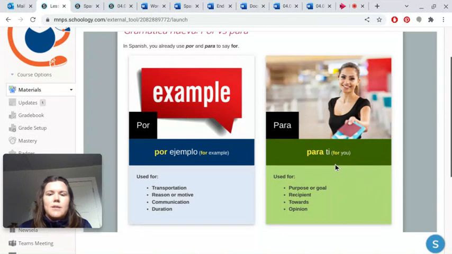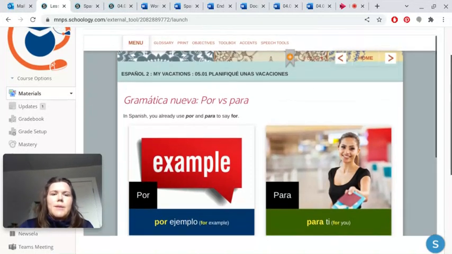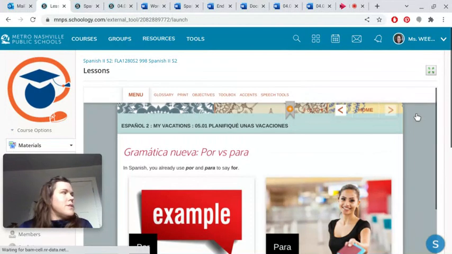Para is para ti. An example of usage is para ti, for you. It's used for purpose or goal, recipient, towards, and opinion. And we're going to have some examples in just a second. So click through the next section.